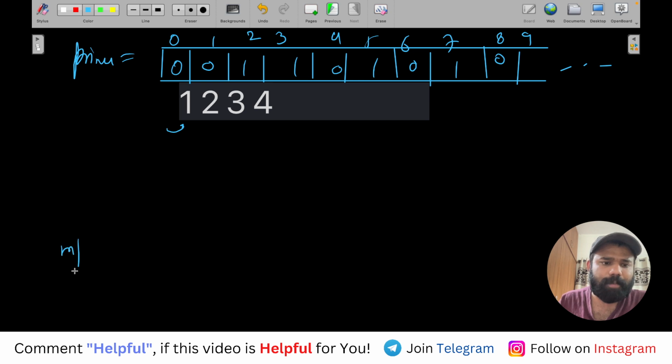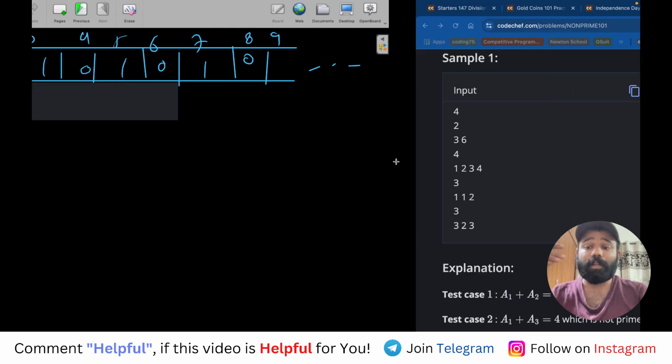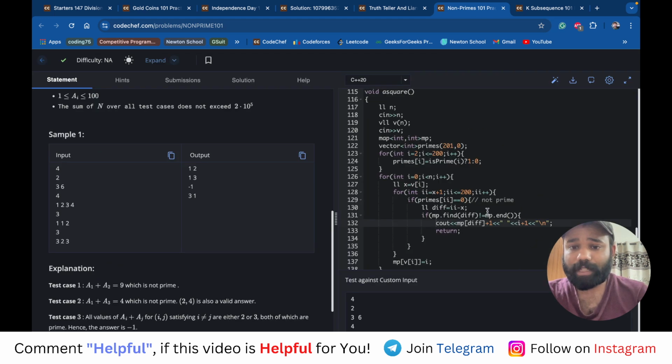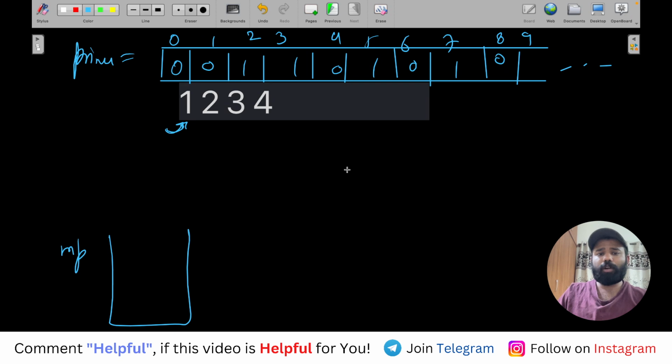Initially my map is empty. Okay, now I will start from 1. For 1, which are the possible prime numbers? After 2 is which are the non-prime numbers? Which are the possible non-prime numbers? You can see I'm checking for numbers which are not prime, right? So after 1, 4 is a not prime number. But for 1 to become 4, you need a +3. But there was no 3 before it. I'm just saying for the before it, right? Now next non-prime is 6. For that you need +5 and so on.